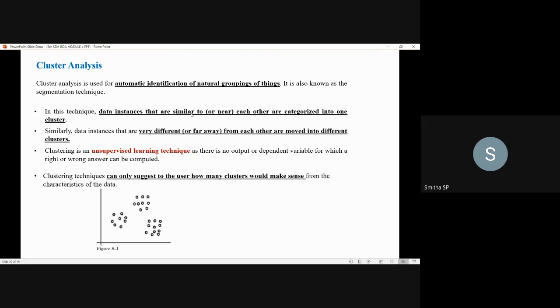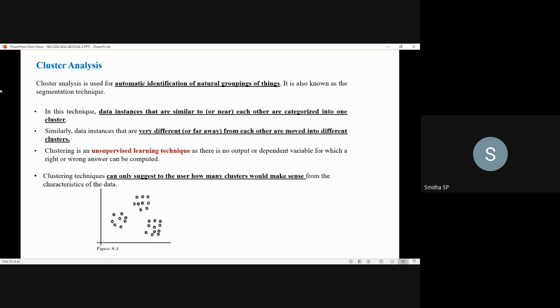So clustering techniques can only suggest to the user how many clusters would make sense from the characteristics of the data. That is about cluster analysis.